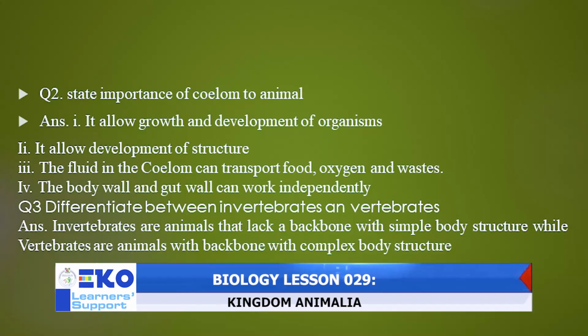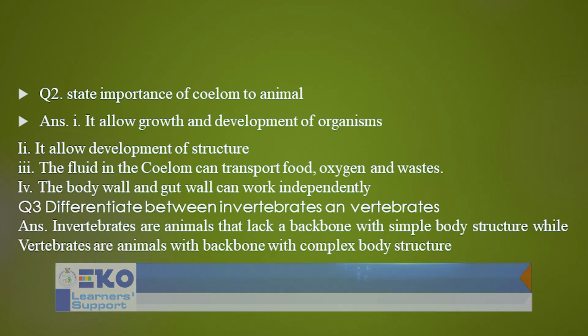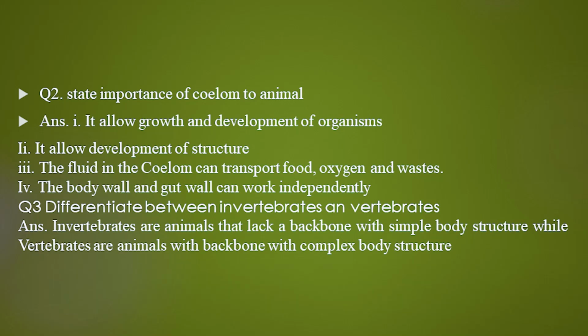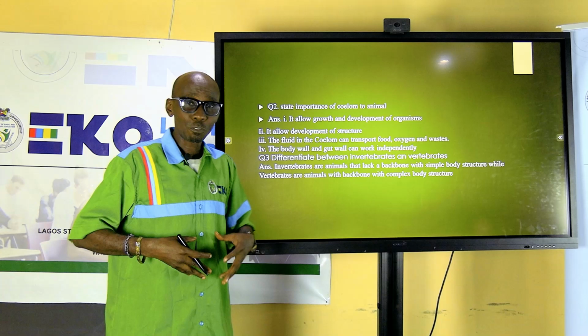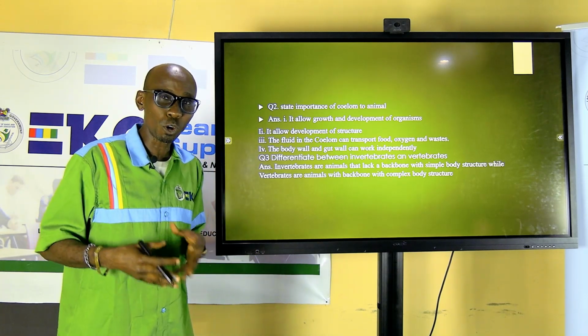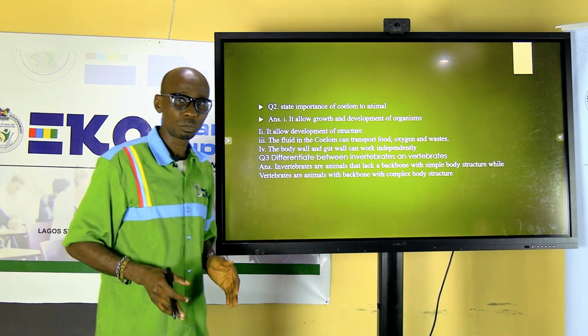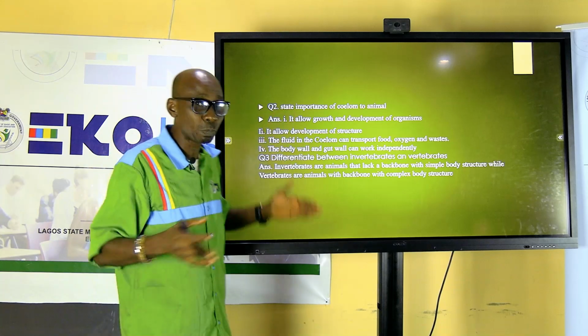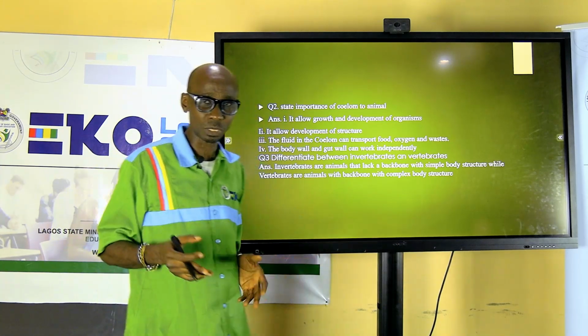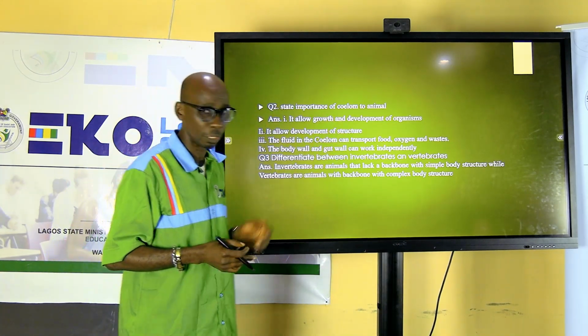It allows the fluid inside it to allow for transportation of oxygen and waste products. Then the body wall and gut wall can work. For example, our stomach and different organs can work on their own because each of them has a space to perform their duty because of the presence of the coelom in our body.